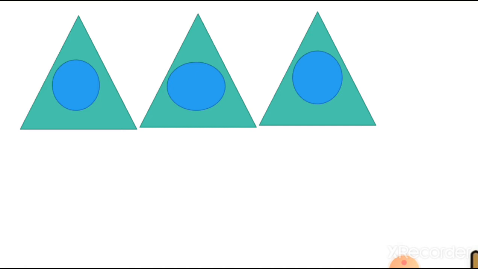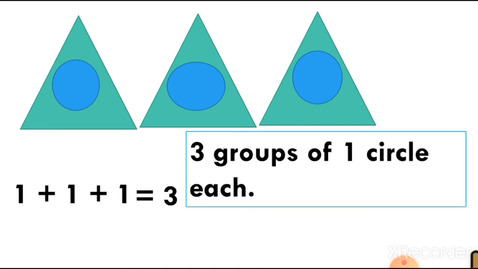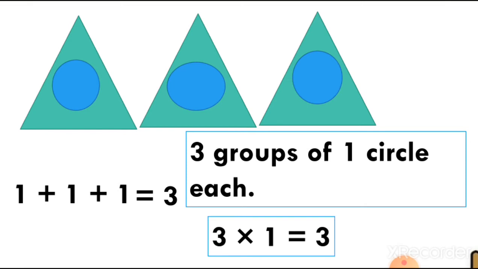So we have to add the number 1 three times. I am writing: adding 1 three times is equal to 3, and 3 groups of 1 circle each, as I told you before. So the multiplication sentence will be 3 groups of 1 circle in each. So 3 ones are 3. Whenever you multiply any number with 1, you will get the number itself.